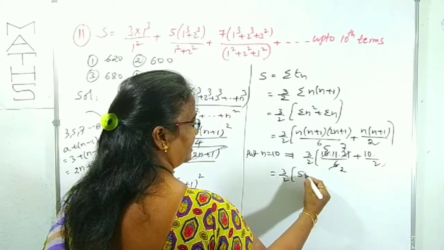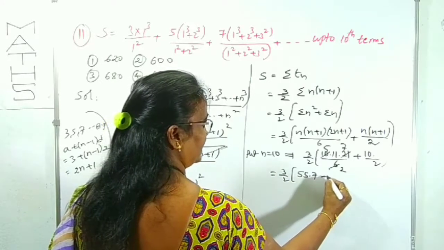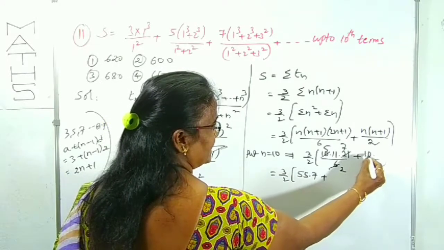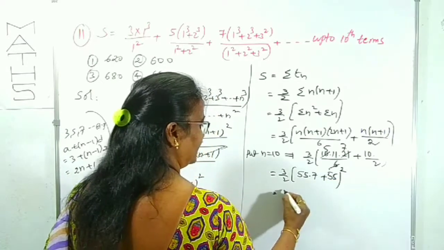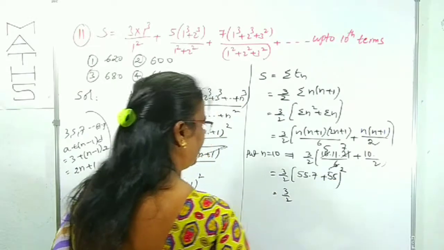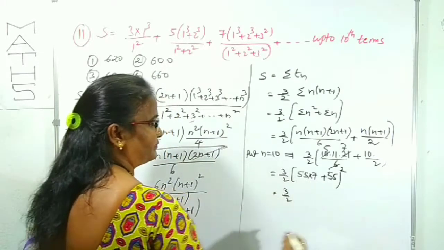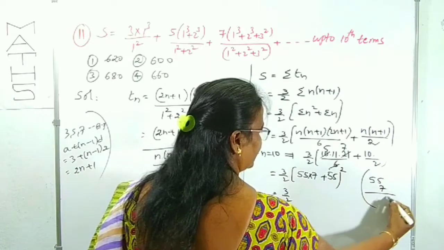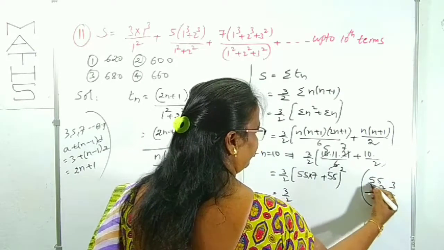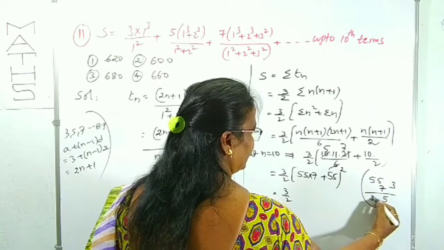That is 55 into 7 is the first term, plus 2 fives 10, 5 into 11 is 55. Again this is 3 by 2 times of, what is 55 into 7? 55 sevens is 385.